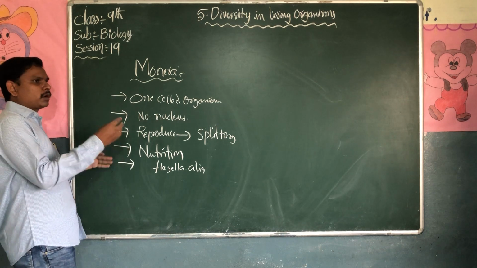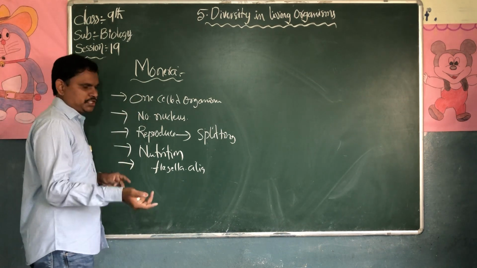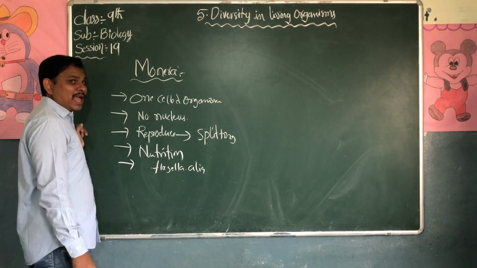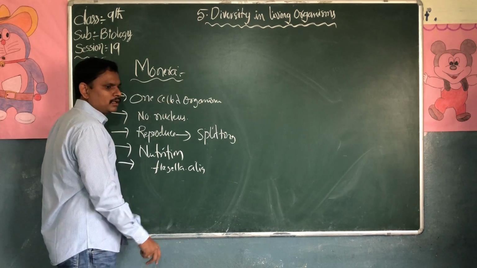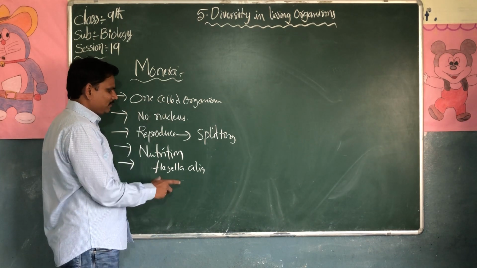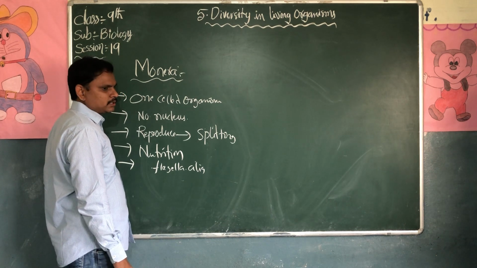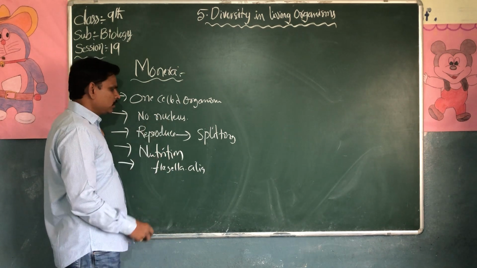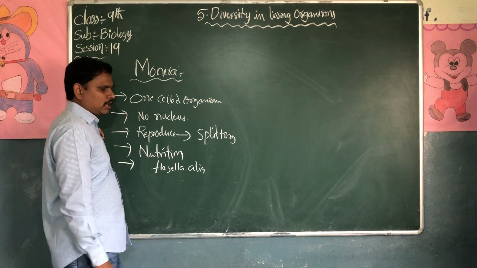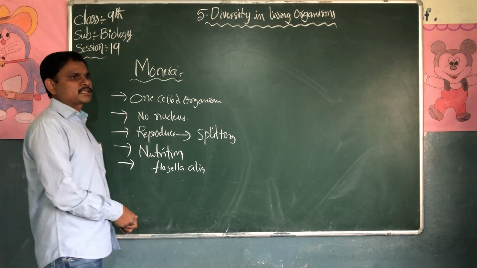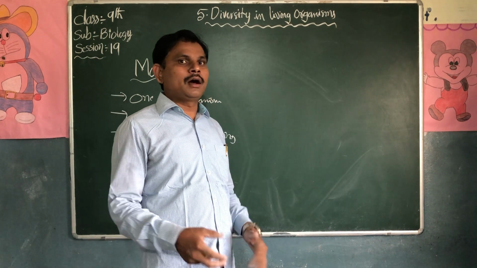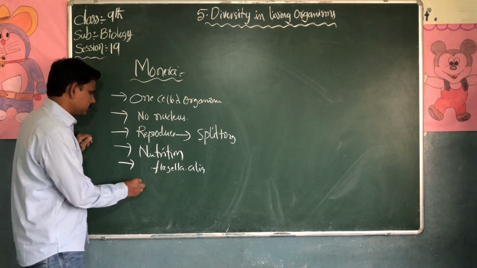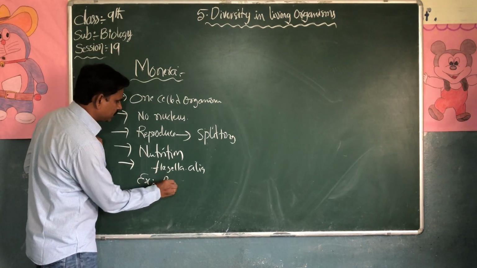Through locomotion they move from one place to another. Some Monera cause diseases in our body. Some are harmful and some are useful for us. The best example is bacteria.